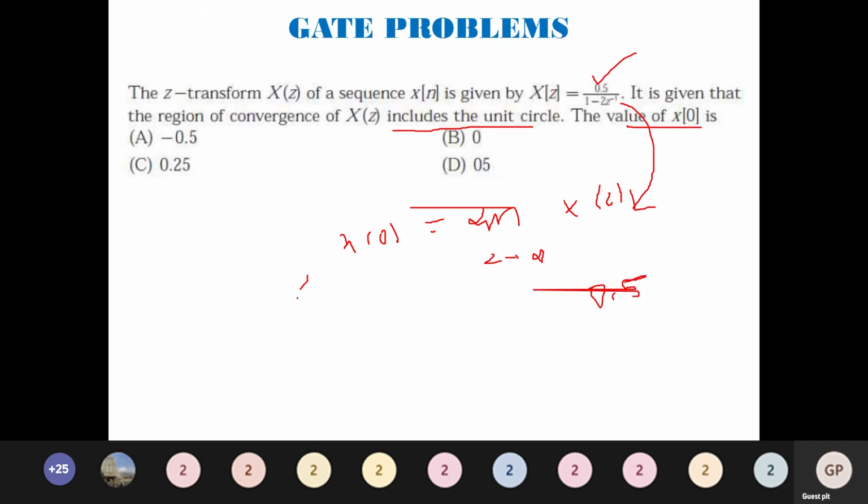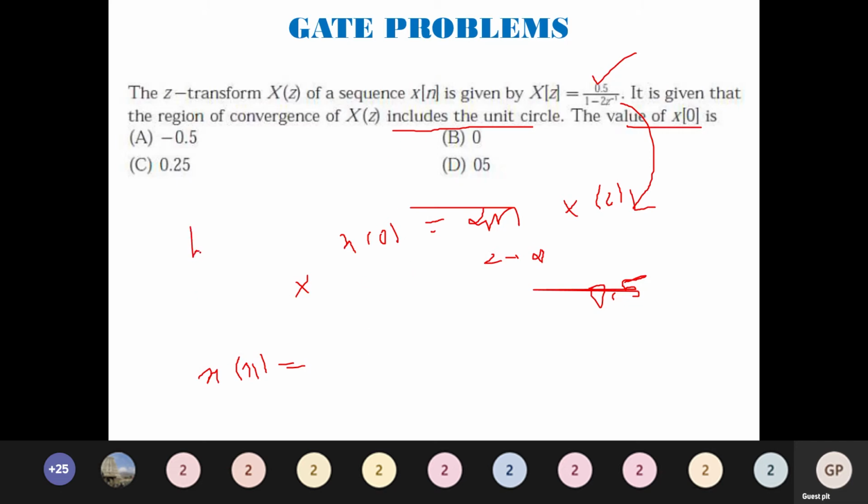So this is how students commonly make mistakes. By looking at this and blindly applying the initial value theorem, the answer is going to be wrong. So for this case, you have to think about the concept of what is given here. X of z is given. When you take x of n, what is x of n going to be? 0.5 divided by 1 minus 2 z inverse. Since the ROC includes the unit circle, we will have